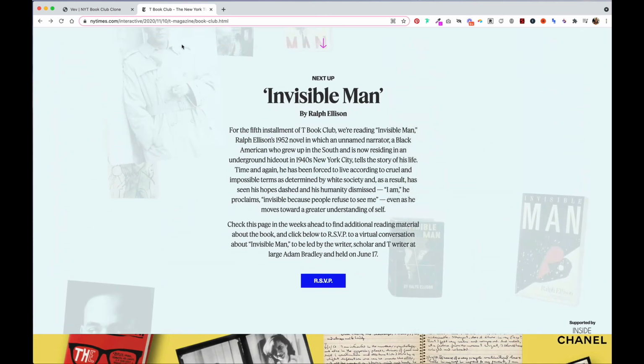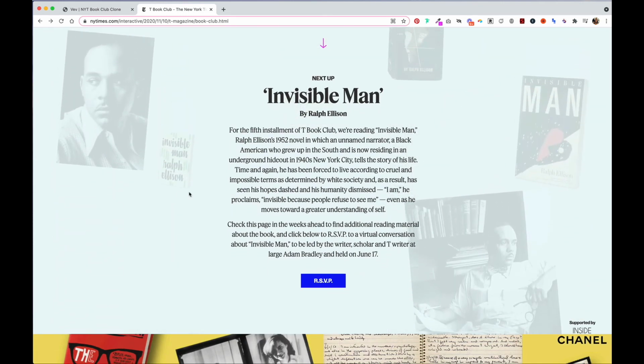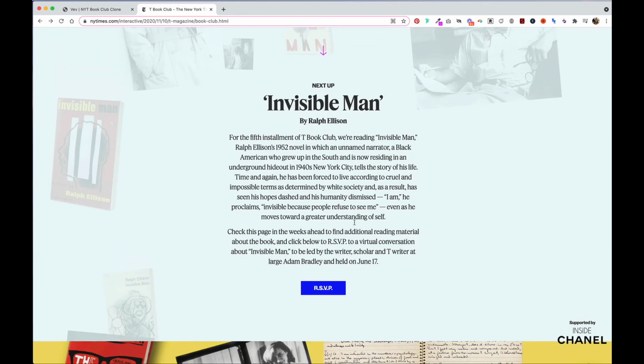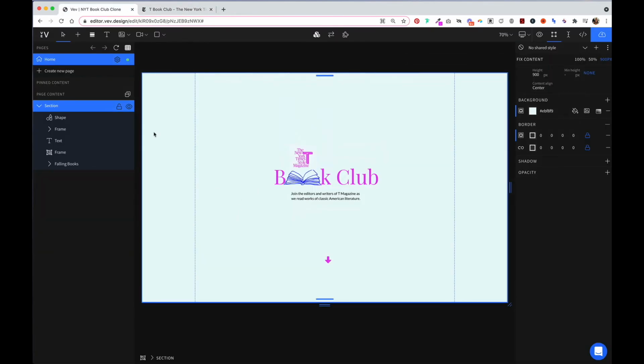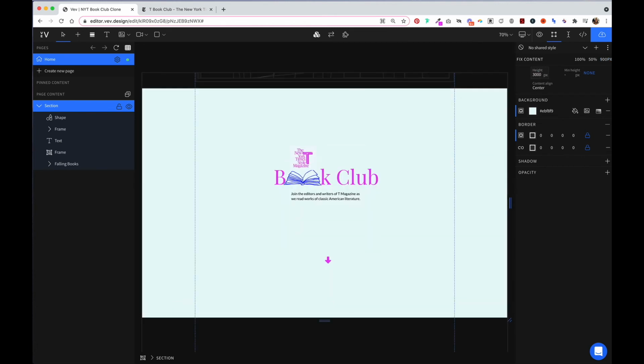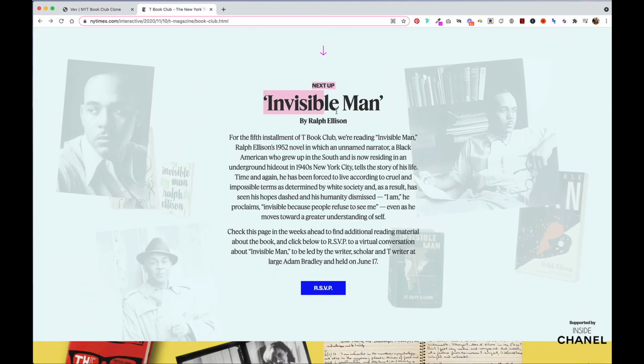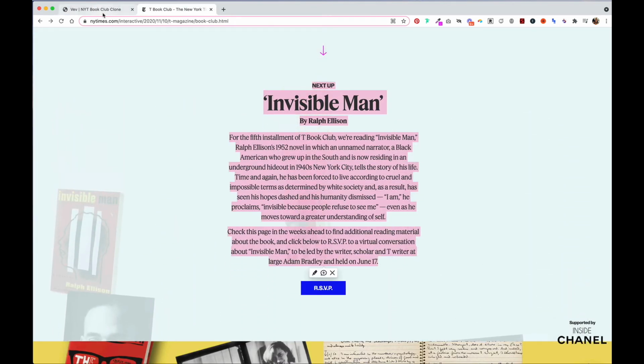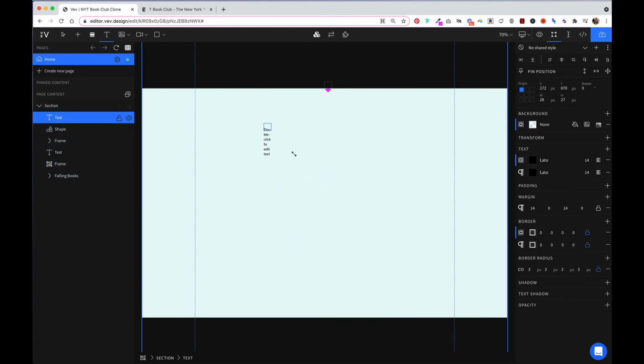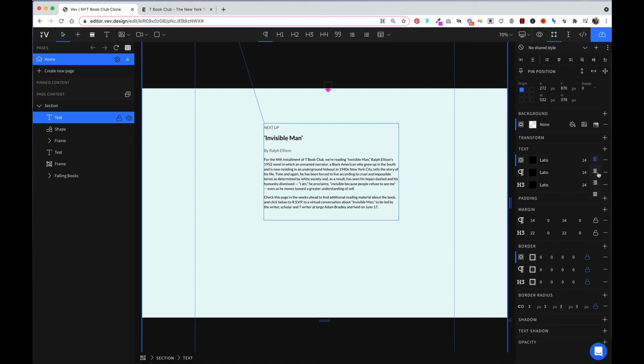And so we have all these books and pictures falling down this entire blue part. So to get the same effect, we are going to work within the same section versus creating a new one. So we're actually going to change the height of this to be like 3000 for now. And then we will add in that text. So let's go back to the New York Times and copy this font and add a text element and paste everything there and center it.